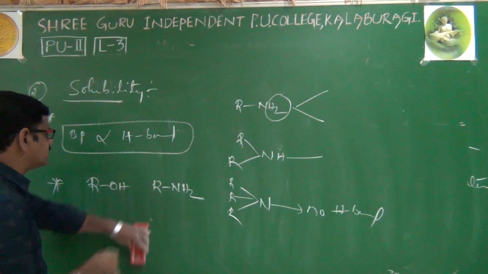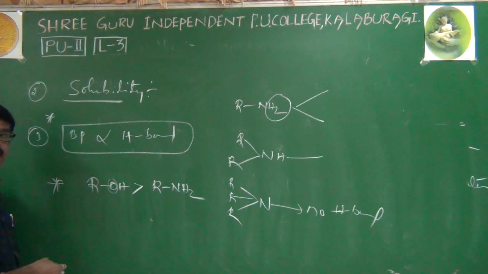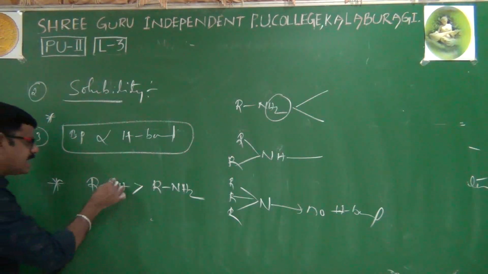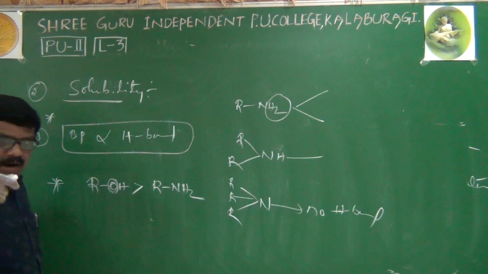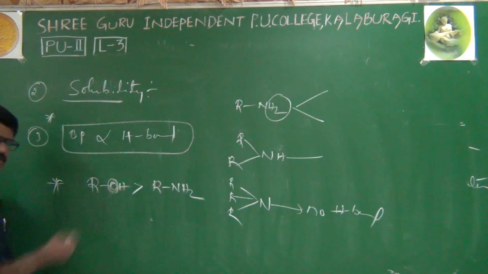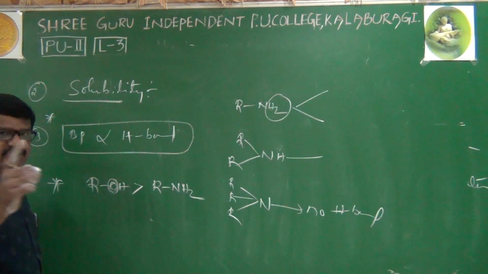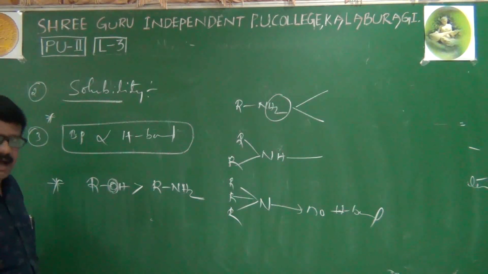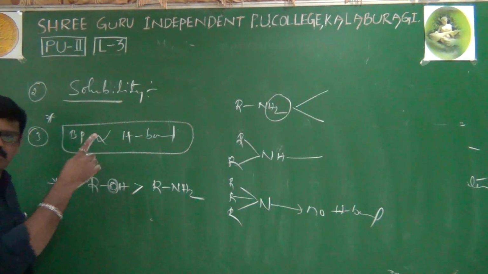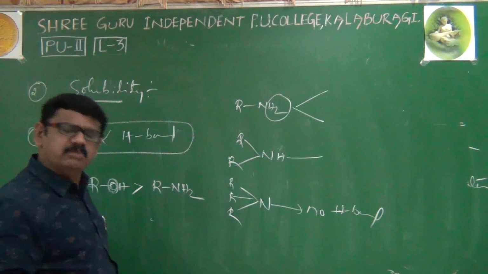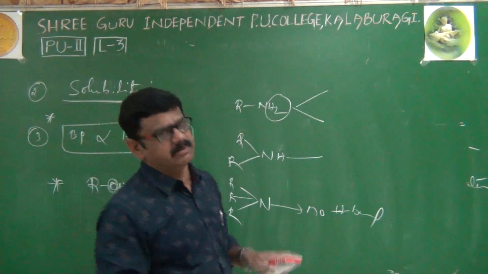Why is the alcohol's boiling point more compared with amines? Oxygen is more electronegative than nitrogen. Because of the higher electronegativity of oxygen, its hydrogen bond formation tendency will be more compared with nitrogen. Because of the greater hydrogen bonding tendency, its boiling point is more. So alcohols have higher boiling points than amines. Right. These are the physical properties of amines.